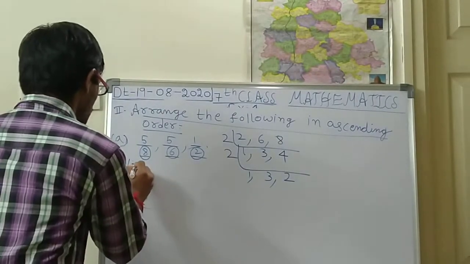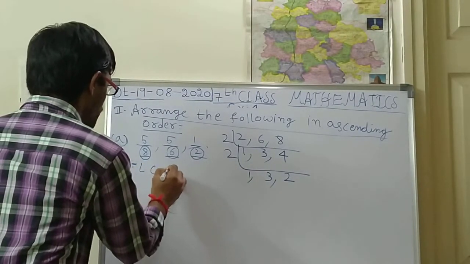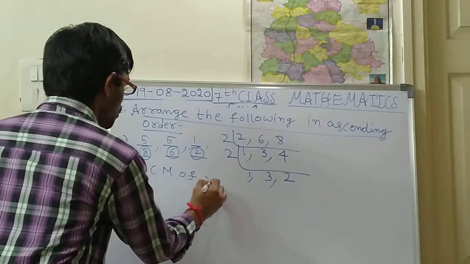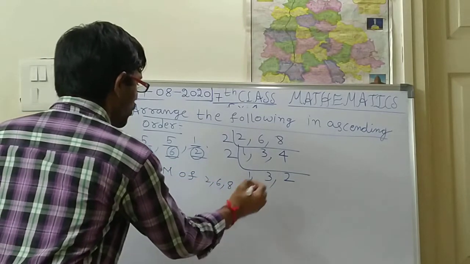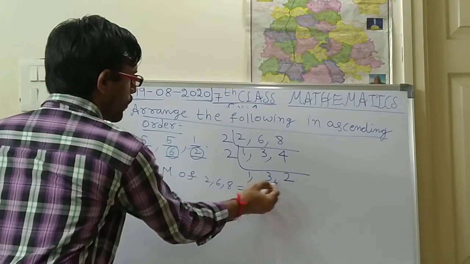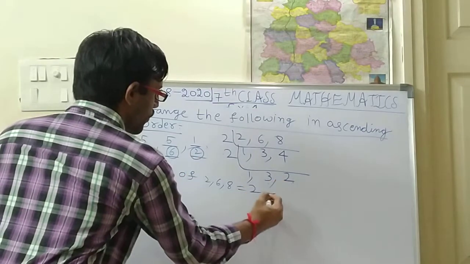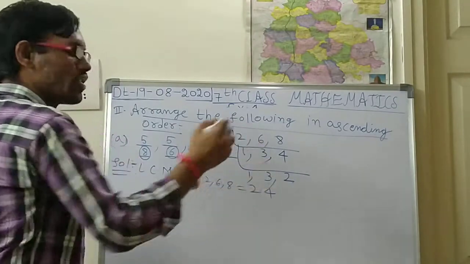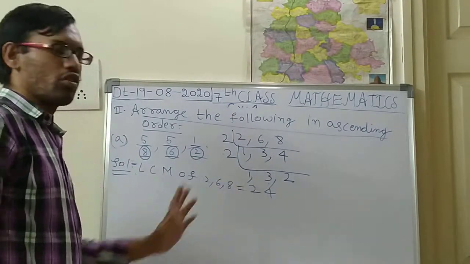Okay. So here, what is the LCM? First of all, the LCM of 2, 6, 8 is 2 into 2 is 4, 4 into 3 is 12, 12 2s are 24, 24 into 1 is 24. So what is the LCM? 24.